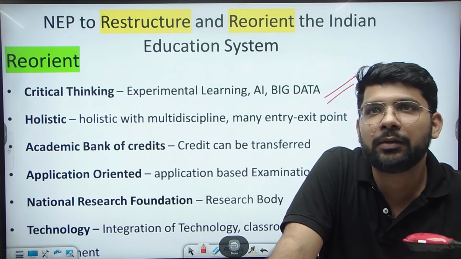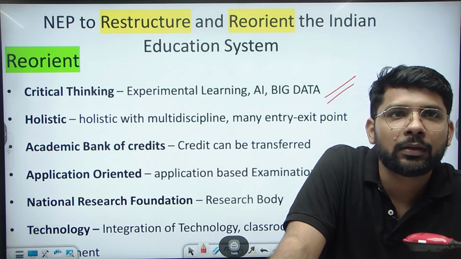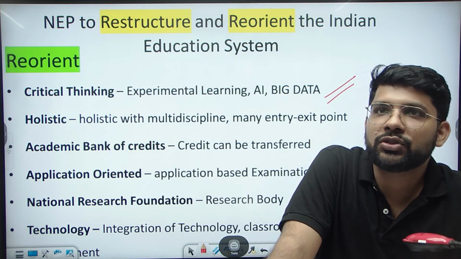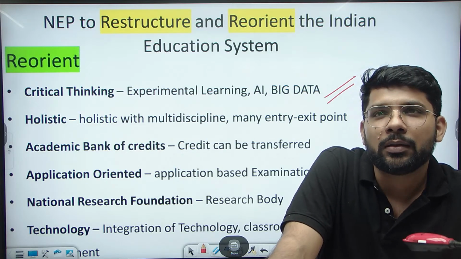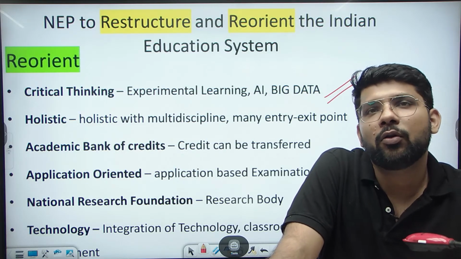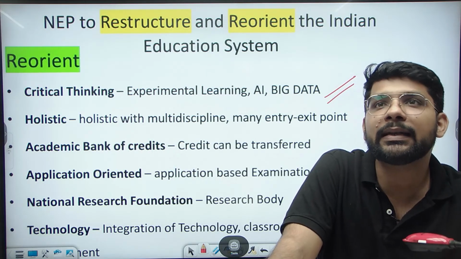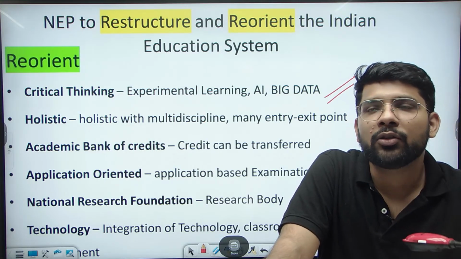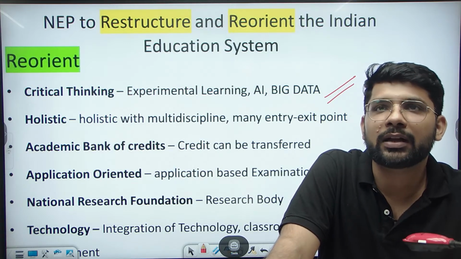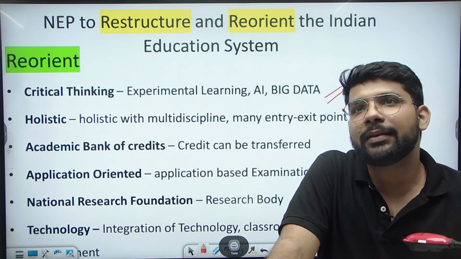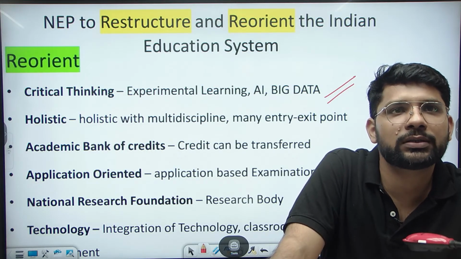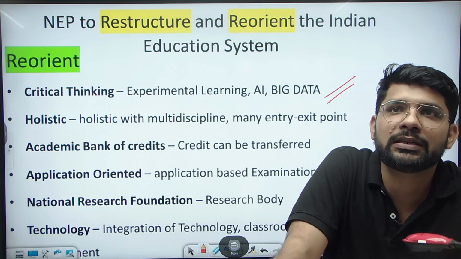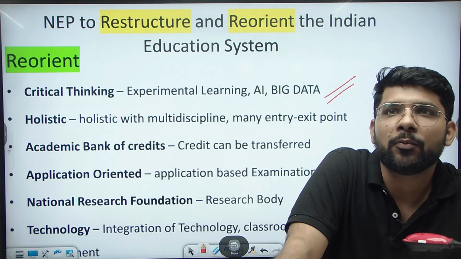Initially, if we are in the science stream, we cannot take the art subject. If I am doing the BTech, I cannot take the art subject. In class 12th, if I am taking the science stream, I cannot take commerce or economics subjects. But now we are focusing on holistic, multidisciplinary education. The subject I want to read, I want to learn, I want a degree in, I can take that subject with the graduation, with the class 12th also. In the BTech now I can also read history, it's my choice. So we are focusing on holistic education, so it's reorienting the education system in the country. So you need to mention these points.